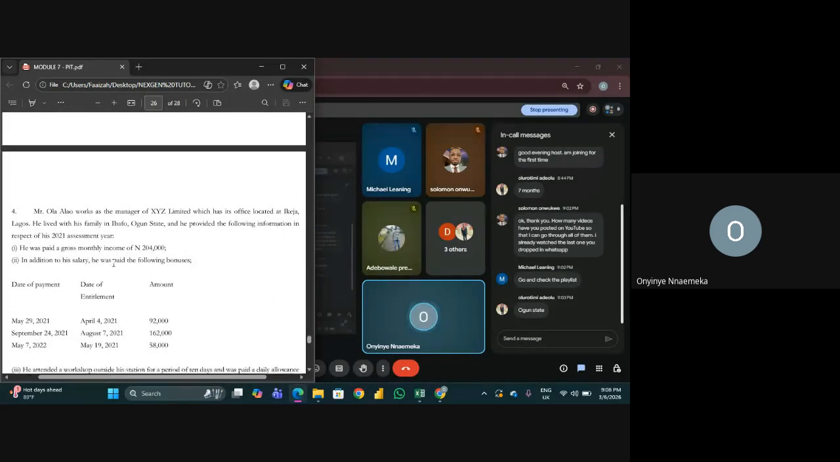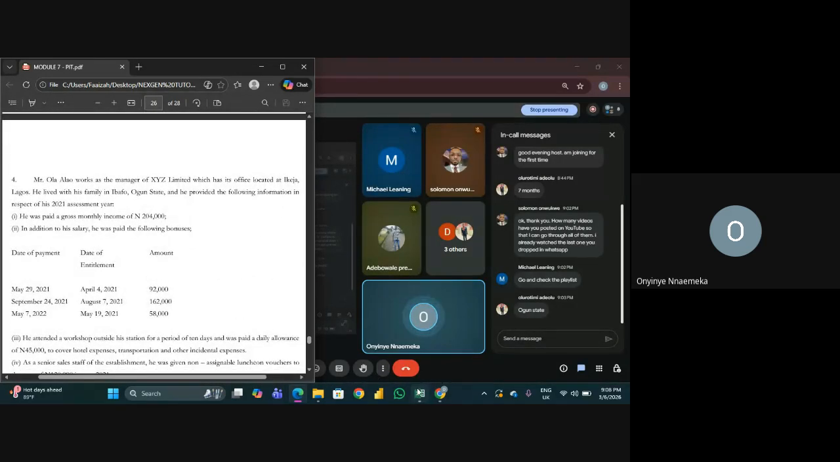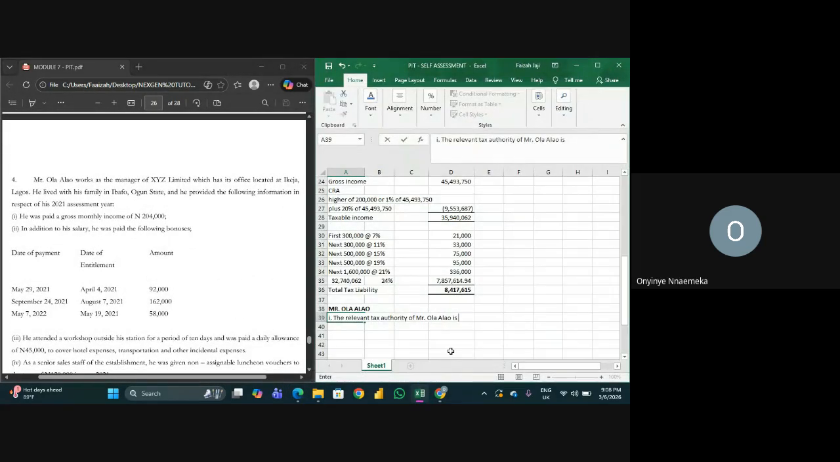Okay, so number one, I think you can now answer number one. It's not Ogun State, please guys, Lagos. I wish I could explain it more than this, but there's no time. We have used close to an hour already. Okay.